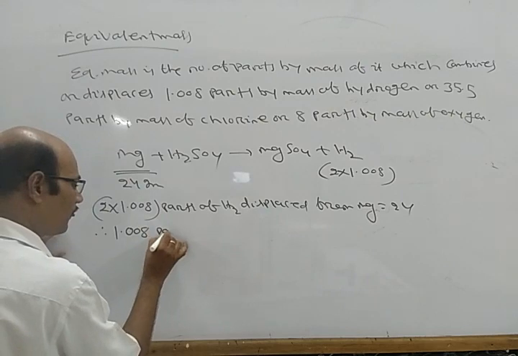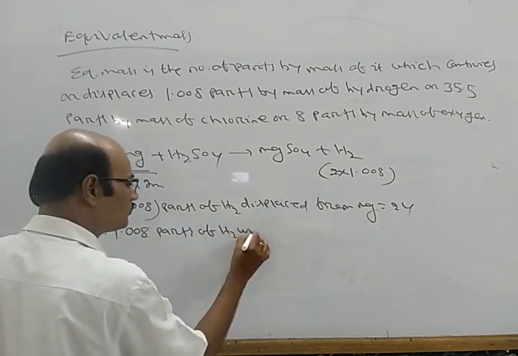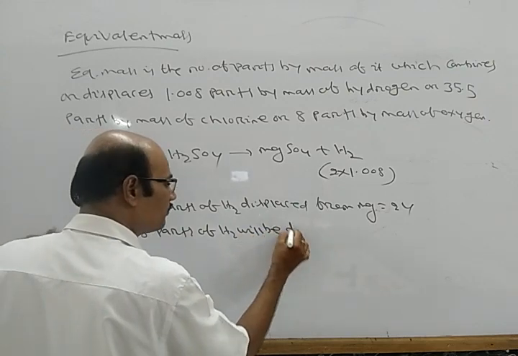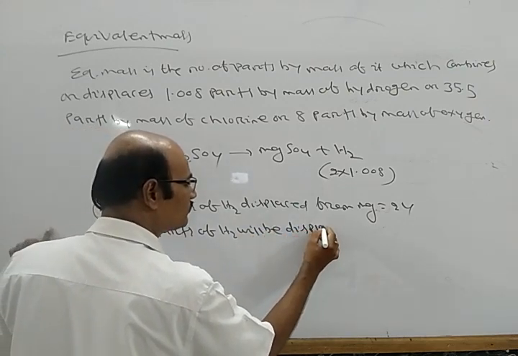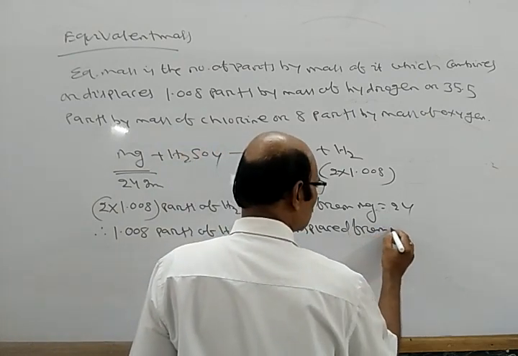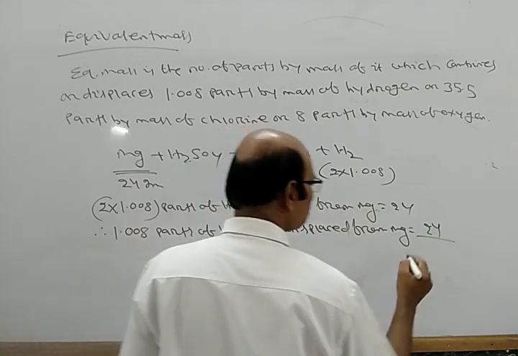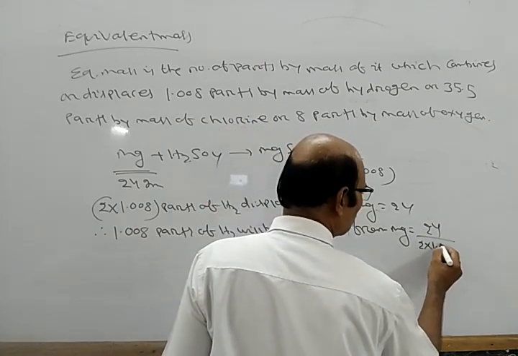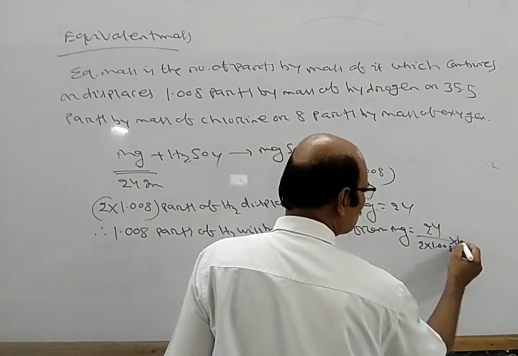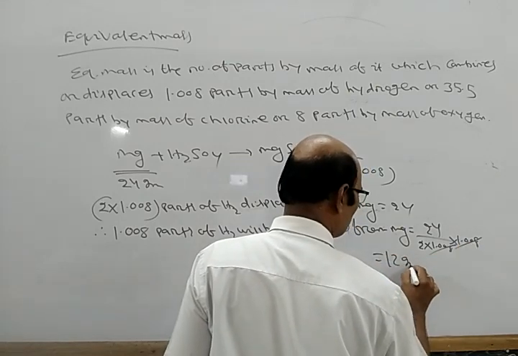Therefore 1.008 parts of hydrogen will be displaced from 24 by 2 into 1.008 into 1.008 of magnesium, which is 12.